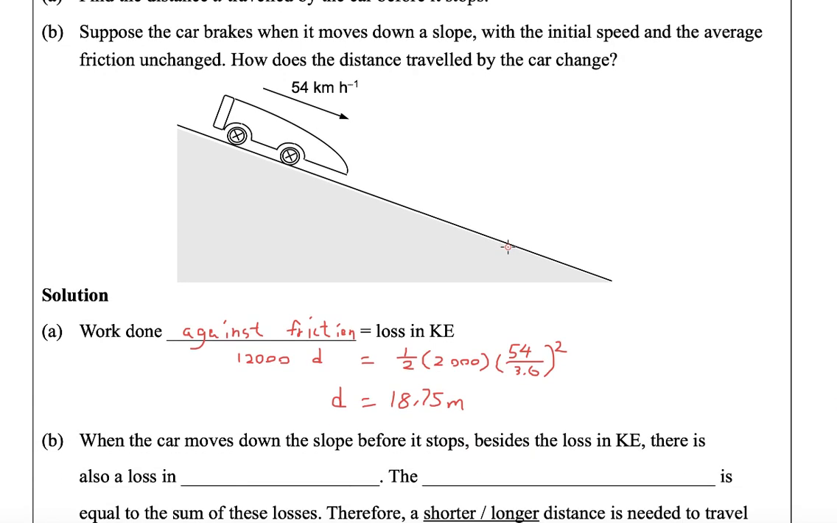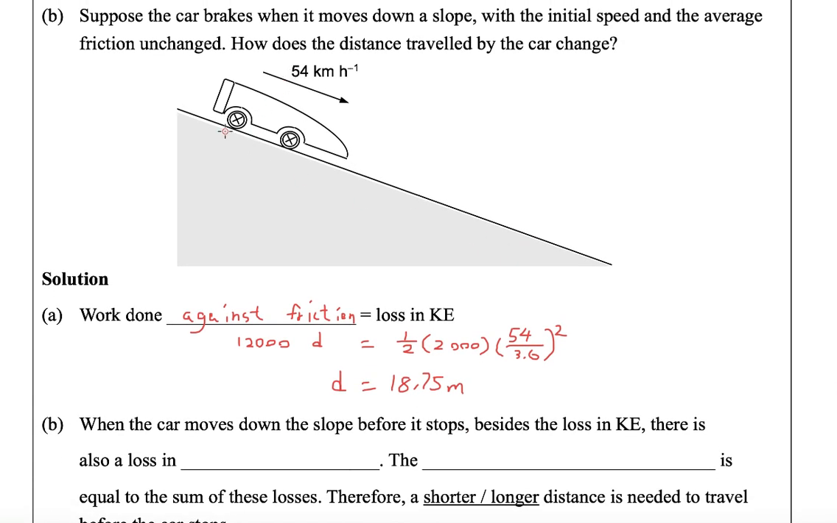And then the second part of this question, this time we change it. Suppose the car brakes when it moves down a slope. This time with inclination here, it's not a horizontal surface anymore. And everything else is unchanged. We just change the horizontal road to a slope with inclination. So this time, how does the distance traveled change? We don't need to calculate the value because we don't have the angle here. We only need to state how it would change.